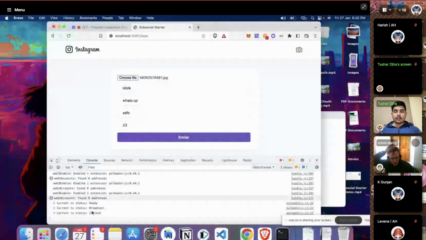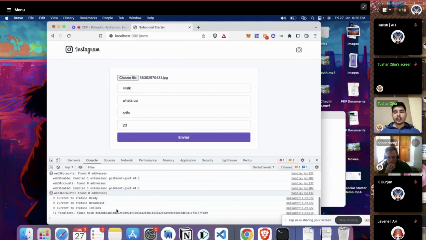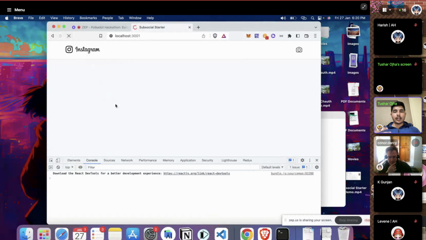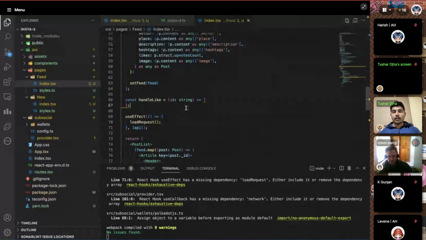So yeah, this is pretty much how you can use the SDK which you saw right now, and the starter package and the playground and everything, to make any user interface which you see, like the Instagram user interface, with the actual data, connecting it to the decentralized backend. That's the purpose of this whole presentation.